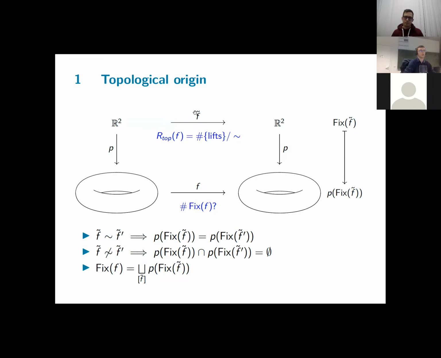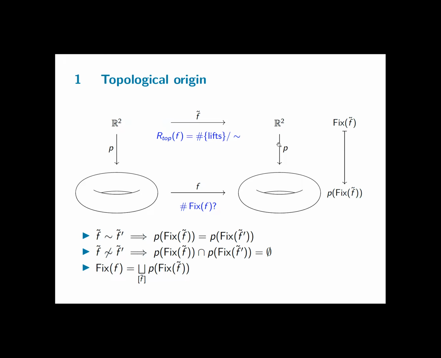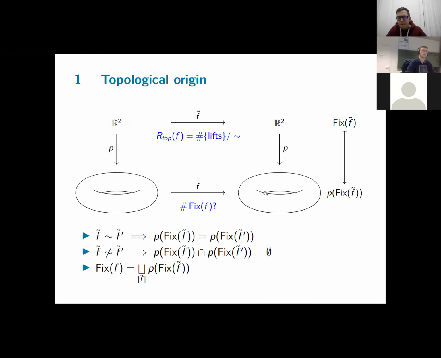But there are some lifts that are in some sense equivalent, namely that they will yield the same set of fixed points after projecting. These are the ones that are conjugate by means of a covering transformation of your universal cover, so a homeomorphism of your space that commutes with the projection, that respects the projection, so to speak. If two lifts are conjugate by means of such a covering transformation, then their fixed point sets will map to the same set on the level of your torus. And if they are not conjugate, then their fixed point sets will be disjoint.